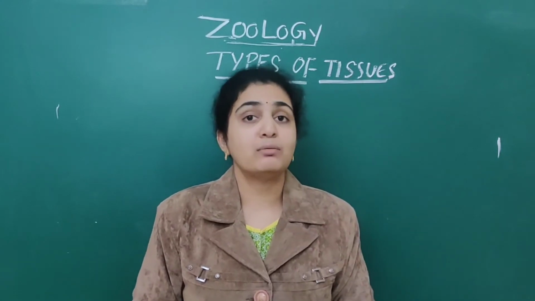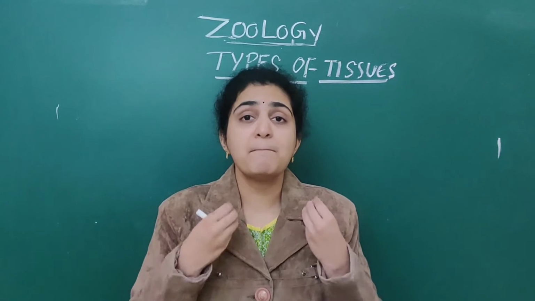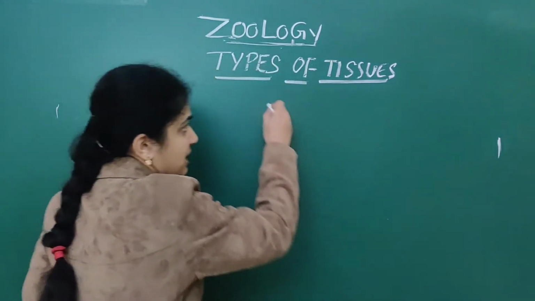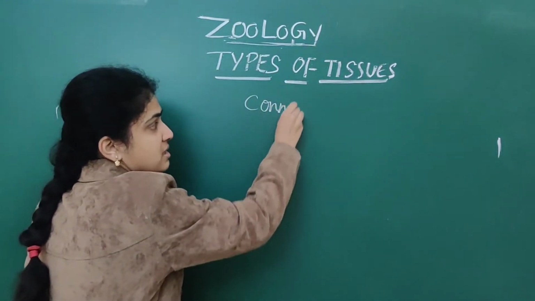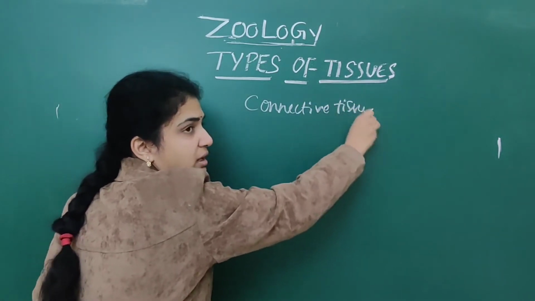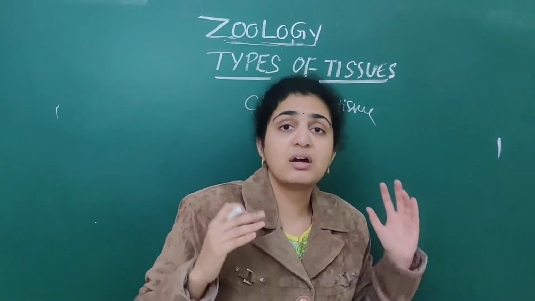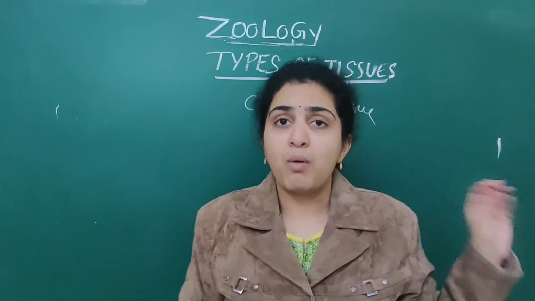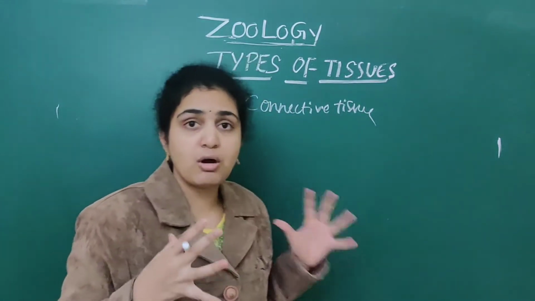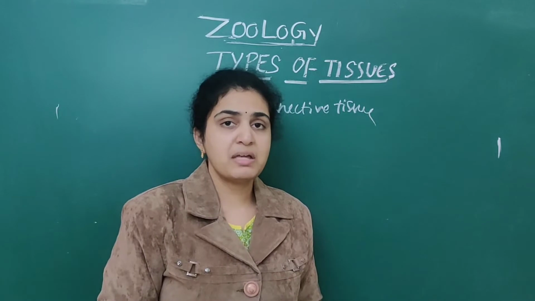Next we discussed connective tissue. Connective tissue constitutes the major one. Among all the 4 types of tissue, epithelial, connective, muscular as well as neural, the one which constitutes the majority is the connective tissue itself.